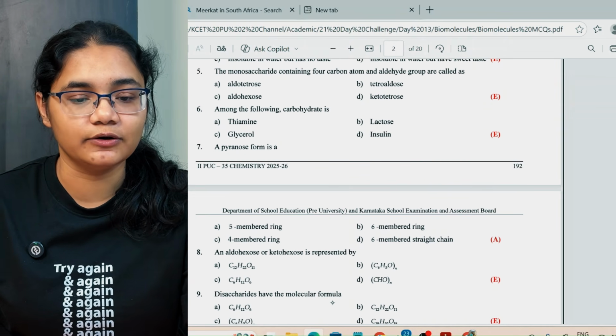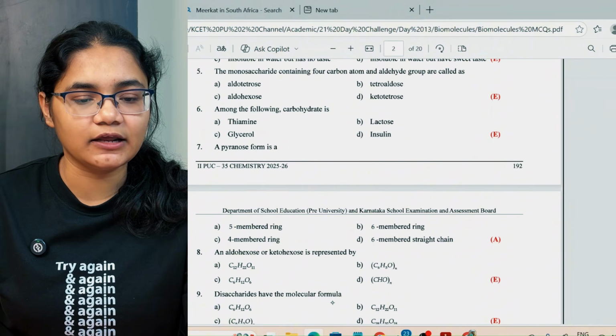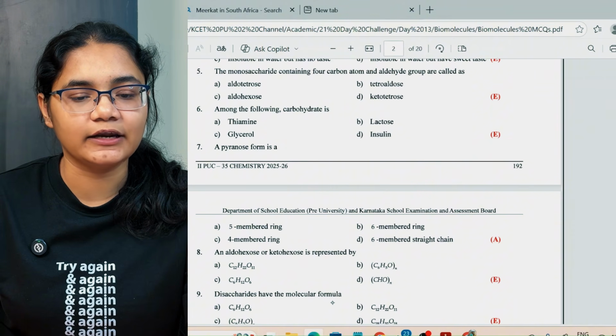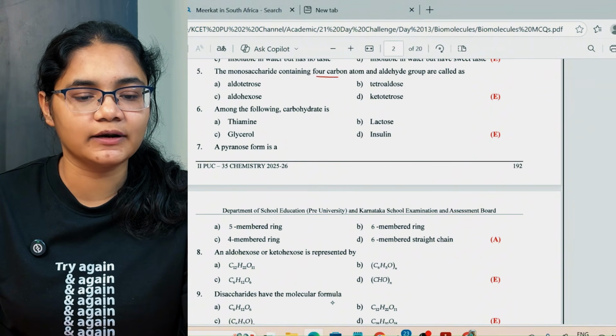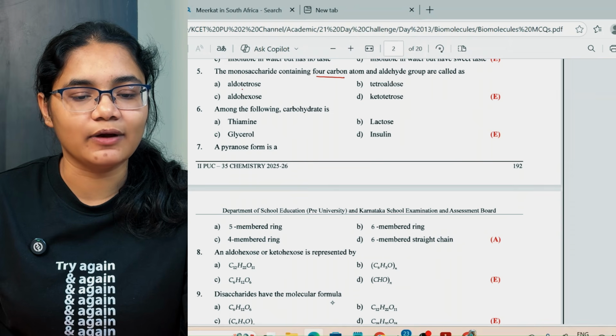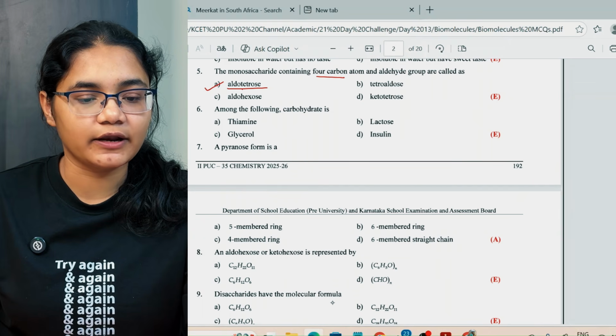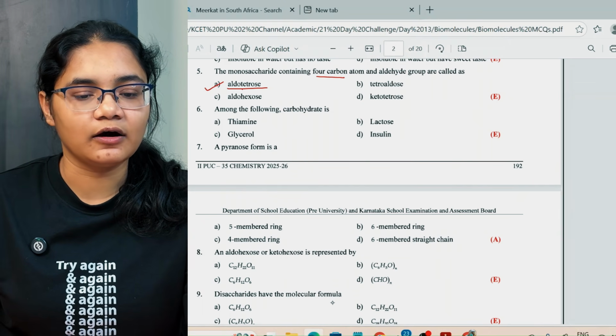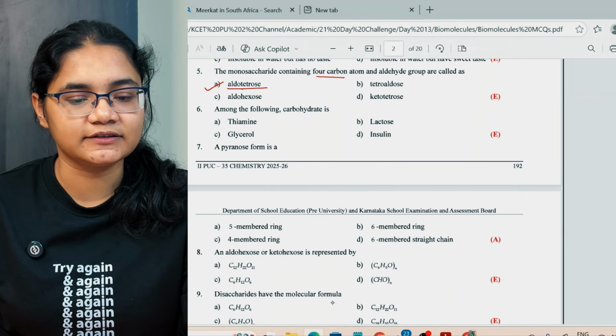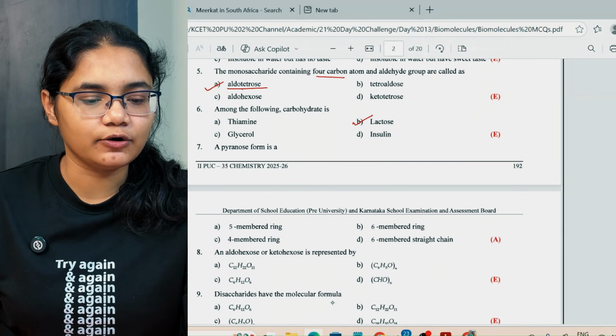Polysaccharides are insoluble. Next, the monosaccharide containing 4 carbon atoms and an aldehyde group is called as? So 4 carbon atoms will be tetrose and you have an aldehyde group, so aldotetrose, option number A. Next, among the following carbohydrate is your lactose.